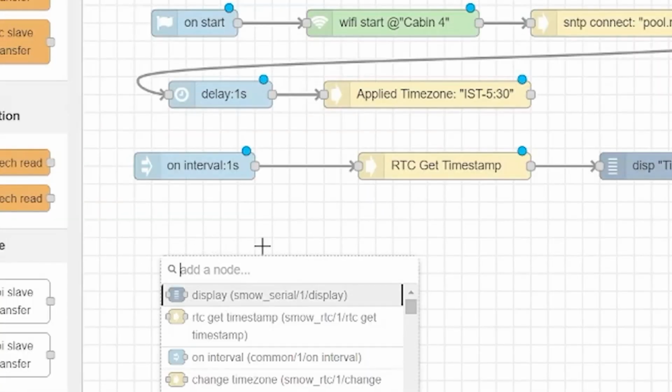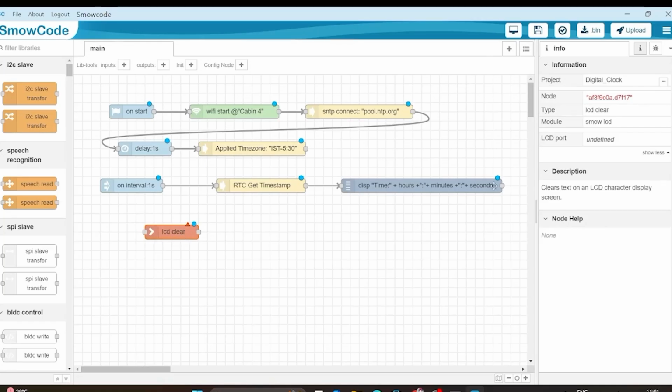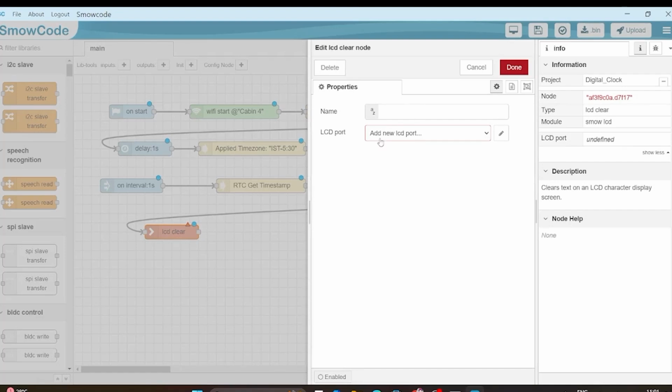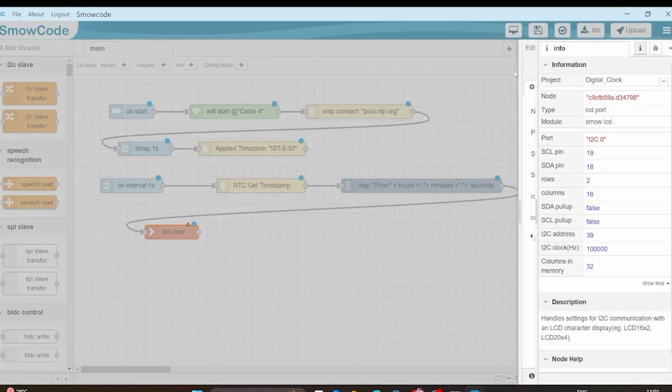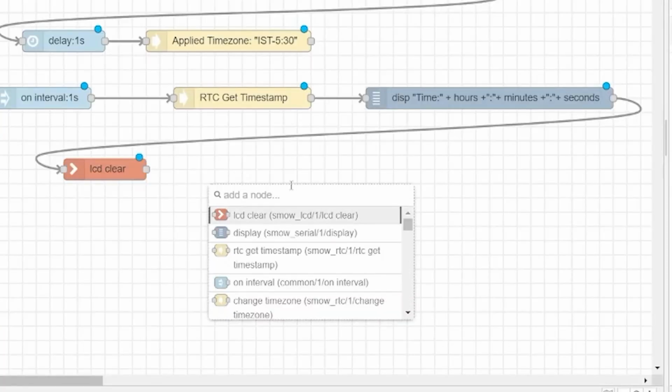Then the next node will be LCD clear. Join these two nodes. Double tap on LCD clear. Then go into pencil icon. Then we can select pin number. Then click on done. The next node will be LCD print.